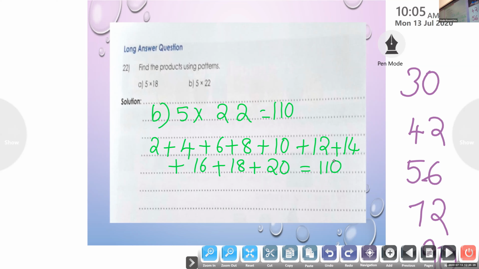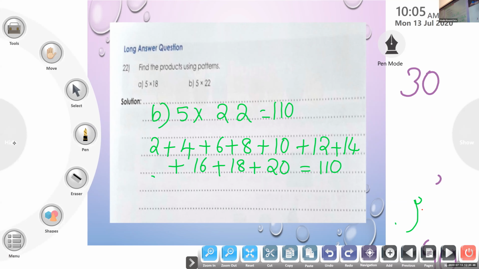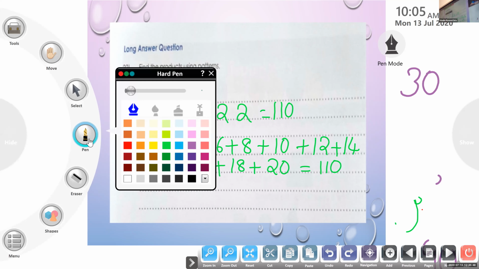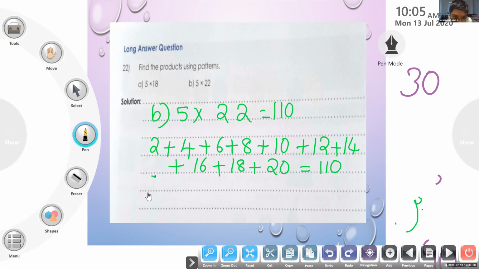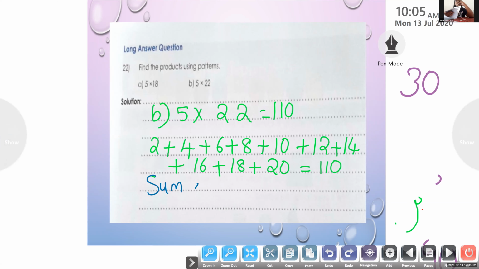So the answer you got, that is 110. So we can write: 5 into 22 is the sum of first 10 even numbers. That is equal to sum of first 10 even numbers.